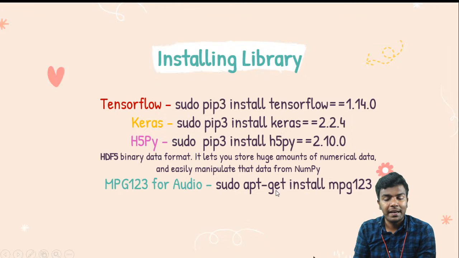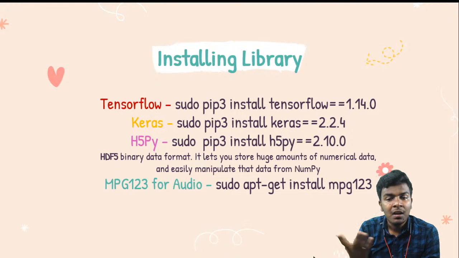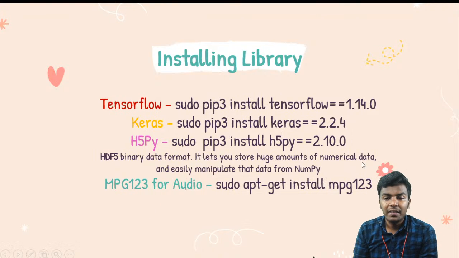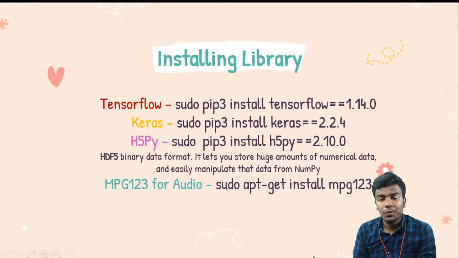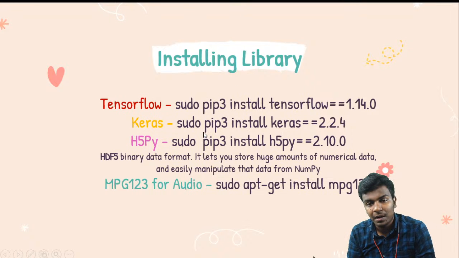The software should be accessed from anywhere, or from any Python. That's why we are installing mpg123 with the help of the command apt-get, and the other libraries such as TensorFlow, Keras, and H5PY are installed with the help of the Python interpreter pip3.